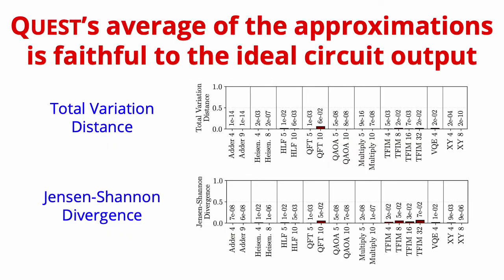Next, we look at the faithfulness of the average output of Quest approximations to the output of the original circuit in the ideal scenario. These figures here show the total variation distance and the Jensen-Shannon divergence among the approximated and original outputs. As both of the metrics are low across different algorithms, it shows that Quest is able to be faithful to the original circuit output.